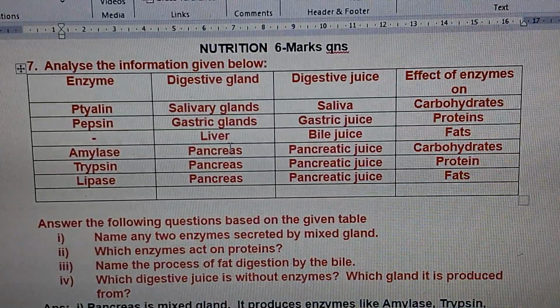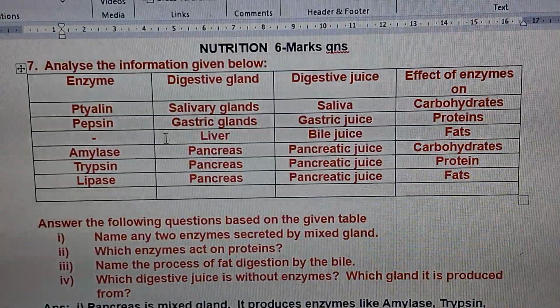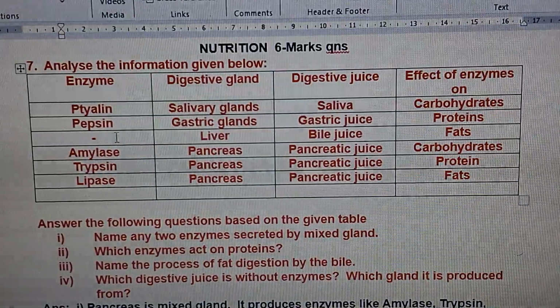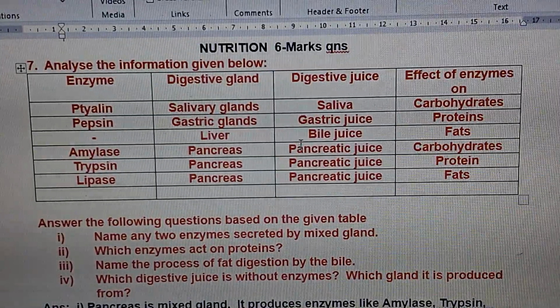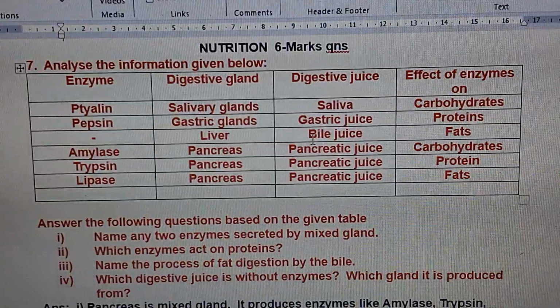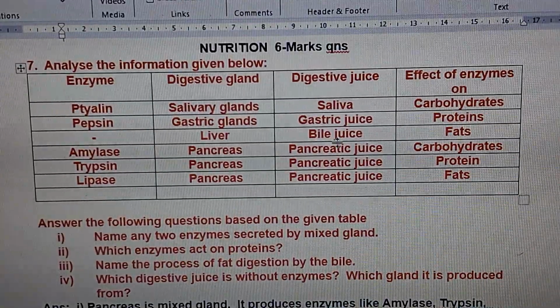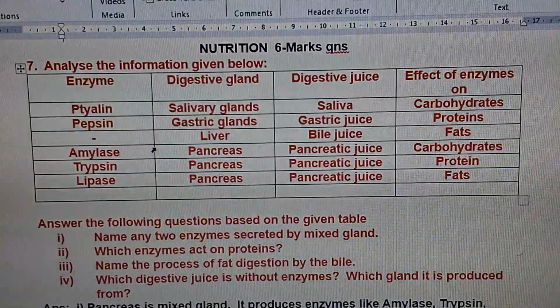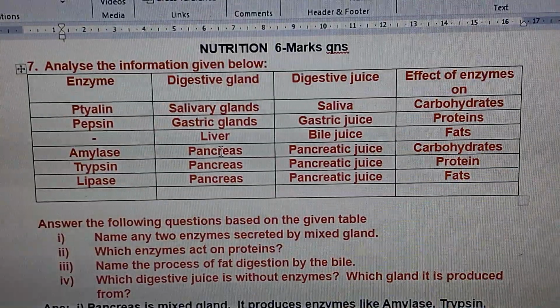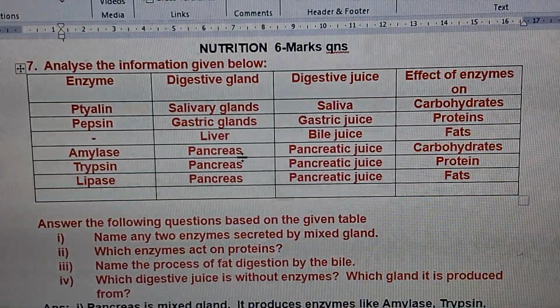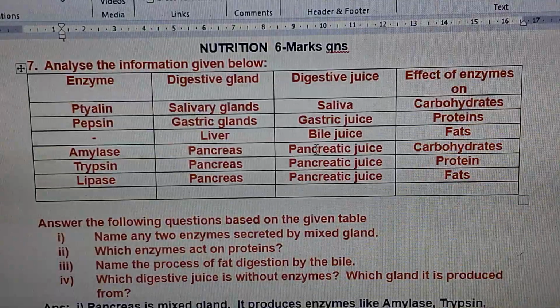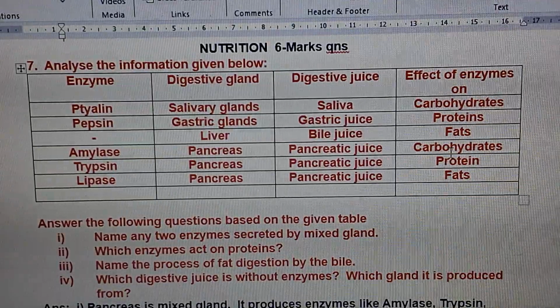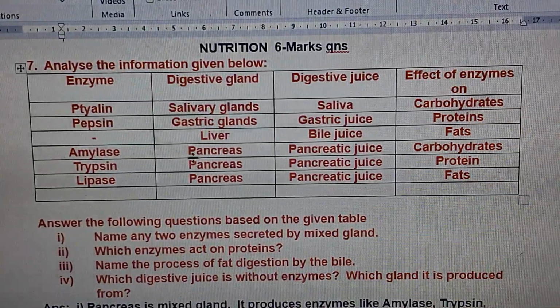And the liver, which is a digestive gland, has no enzymes, children, there is a dash, means no enzymes in it. The digestive juice produced by it is called bile juice, and it affects fats. Amylase is produced by the digestive gland pancreas, the juice is called pancreatic juice, and it affects carbohydrates.